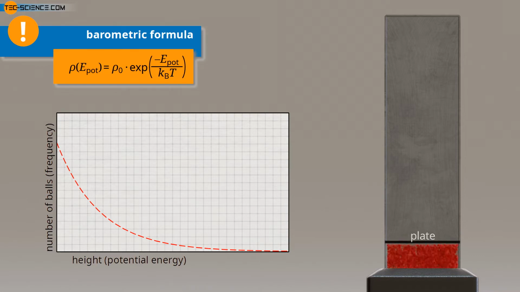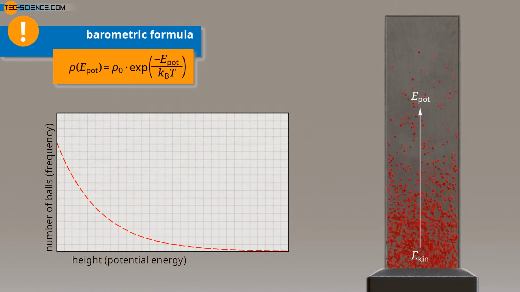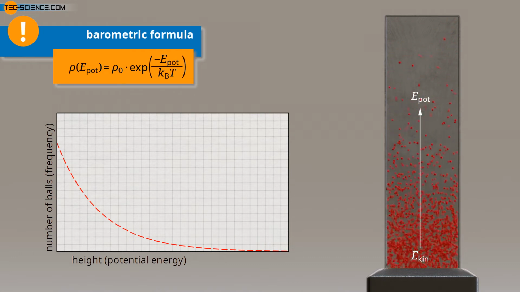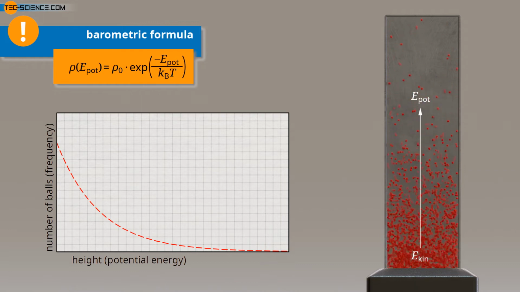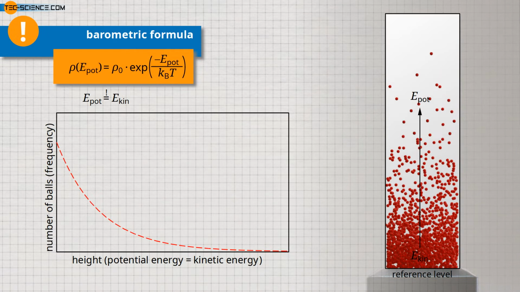The balls behave in this state like a gas, whose speed distribution we would like to determine. We determine the speed distribution by examining the kinetic energies. We do this by removing the plate and examining how many balls reach which height. By knowing how the potential energies are distributed, we obtain knowledge about the distribution of the kinetic energies of the gas at the reference level in the original volume, since the kinetic energies have been completely converted into potential energies.